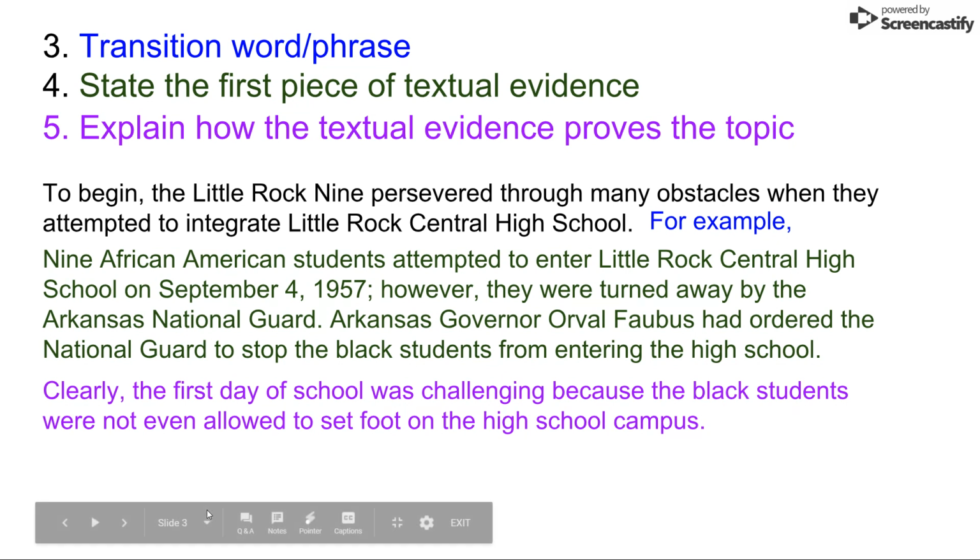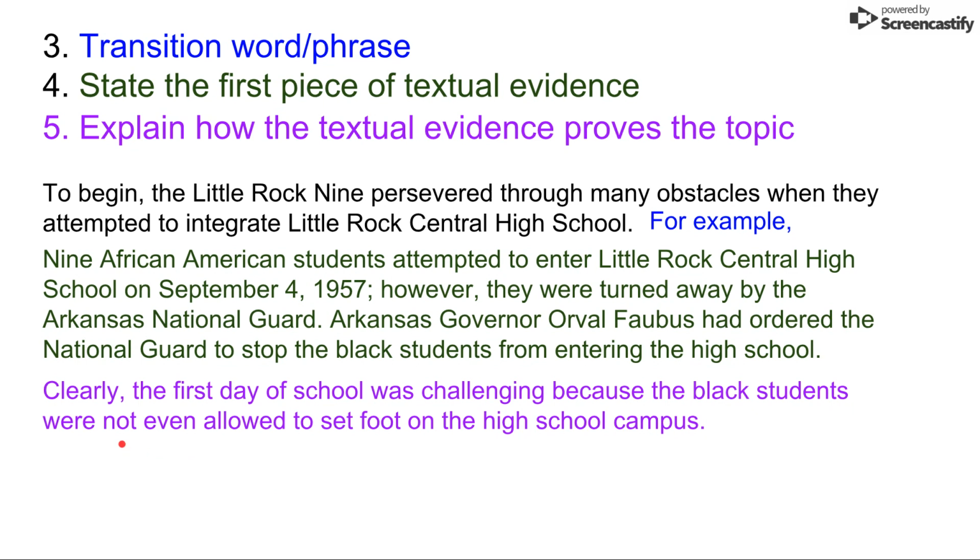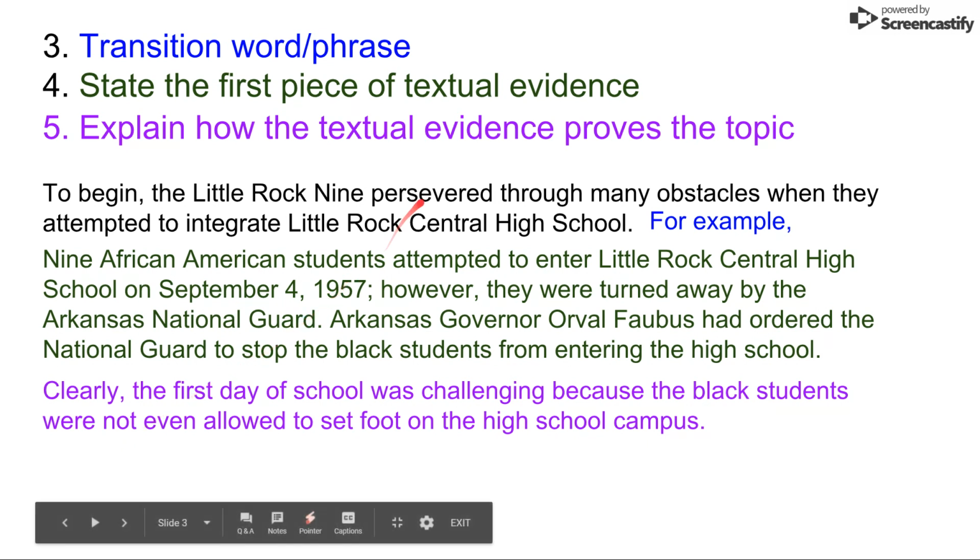My goal is to really work hard to explain why the students being turned away by the National Guard proves that they persevered through an obstacle. Clearly, the first day of school was challenging because the Black students were not even allowed to set foot on the high school campus.